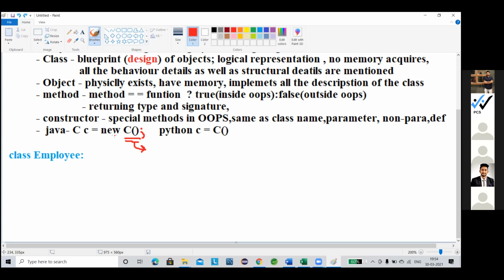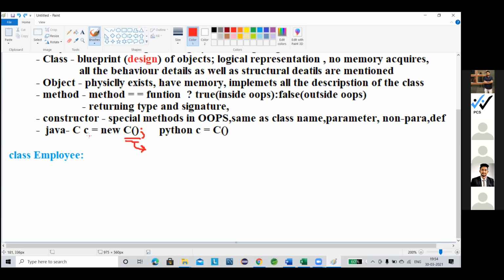That means after the new keyword, what is stored in that memory is the class initialization, the physical representation of the class. That reference is assigned to this one, nothing but the object.